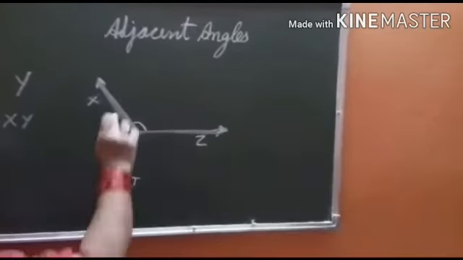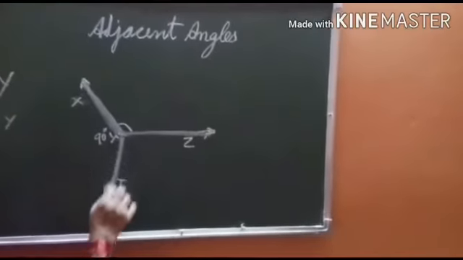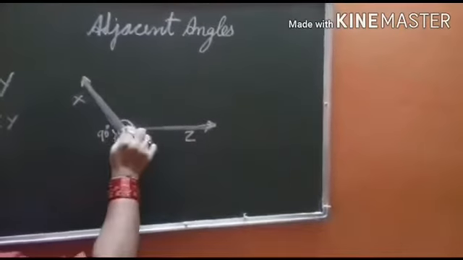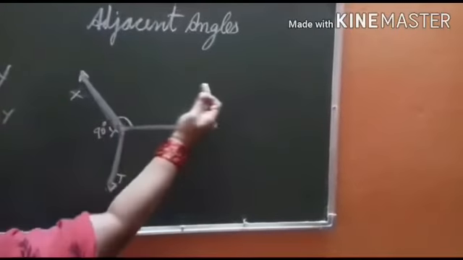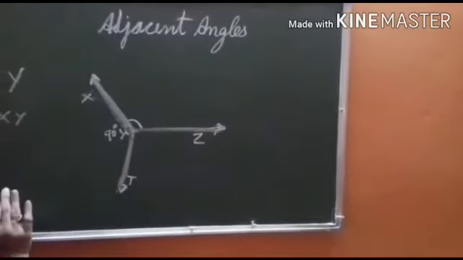Now see, this is XY, the common arm. The uncommon arms: this YZ is only in XYZ and YT is only in XYT. So these uncommon arms are on the opposite sides of this common arm. This is on this side, this is on that side. So this third condition is also satisfied.